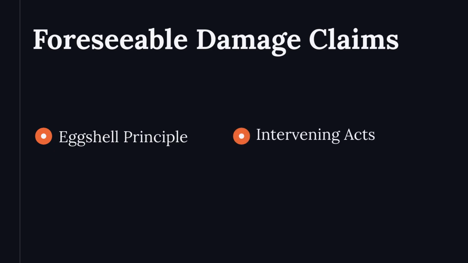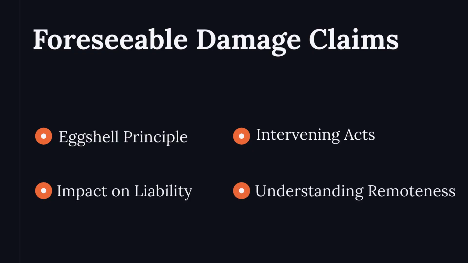Damage must be foreseeable and not too remote. The eggshell principle holds defendants liable for victims' vulnerabilities. Intervening acts may break causation. Courts assess if new acts impact liability. Understanding remoteness is vital in damage claims.